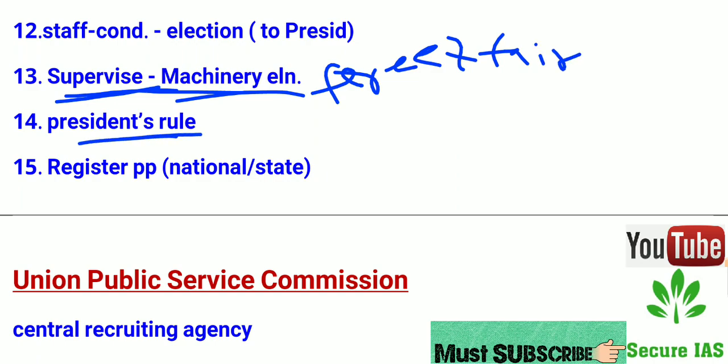Next point is President's rule. He advises the President whether elections can be held in a state under President's rule, in order to extend the period of national emergency after 1 year. He registers political parties and gives them the status of national or state party.